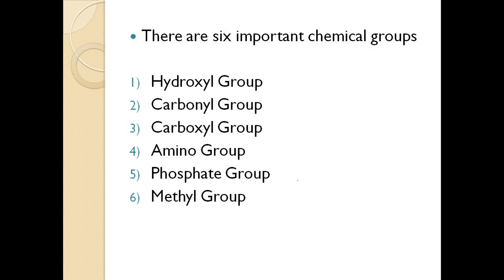Here, there are 6 important chemical groups. I have written these 6 important chemical groups. First is the hydroxyl group. Second is the carbonyl group. Third is the carboxyl group. Fourth is the amino group. Fifth, the phosphate group. Sixth is the methyl group. Among these 6, the first 5 are considered functional groups.